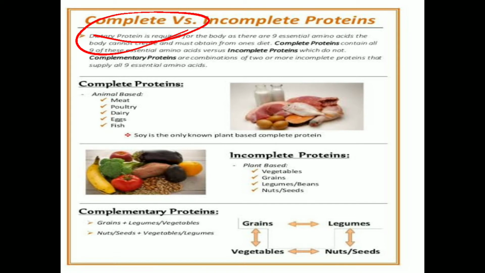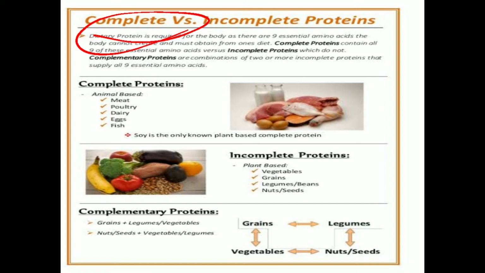If your complete protein source contains an adequate amount of essential amino acids, that means its absorption rate will be much higher than that of an incomplete protein source.